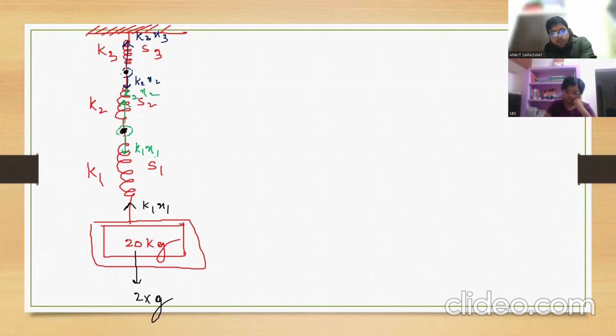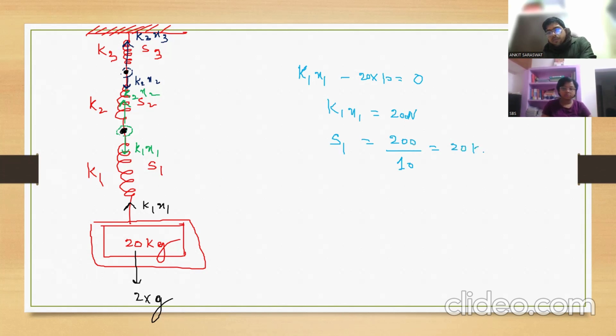Now check this. Here, if you apply for finding reading of S1, what will you write? K1X1 equals 2 into G, G is 10. System is at rest. So K1X1 is what? 20 Newton. Then reading of S1 will be 20 by G. How much? It is not 20, I have written 200. Okay, 200. How much? 20 kg.